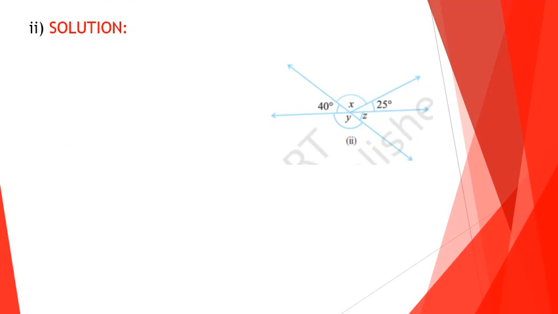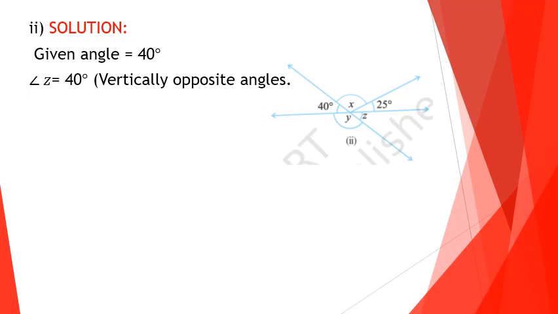Second part, here also we can find the values of x, y and z. What about angle 40 and z? Look at the figure and tell. What about angle 40 and angle z? They are vertically opposite angles. Their measures are equal. Hence angle z equals 40 degrees.